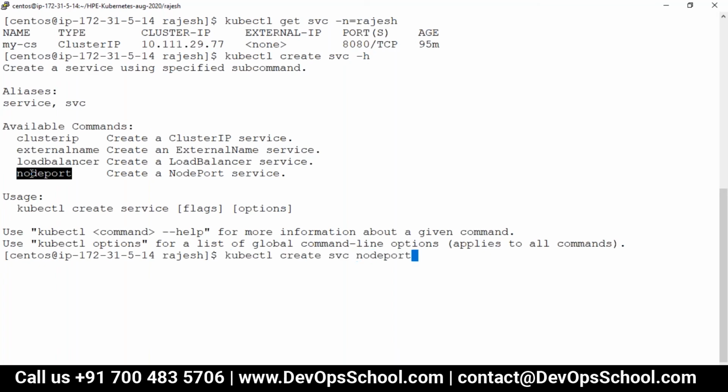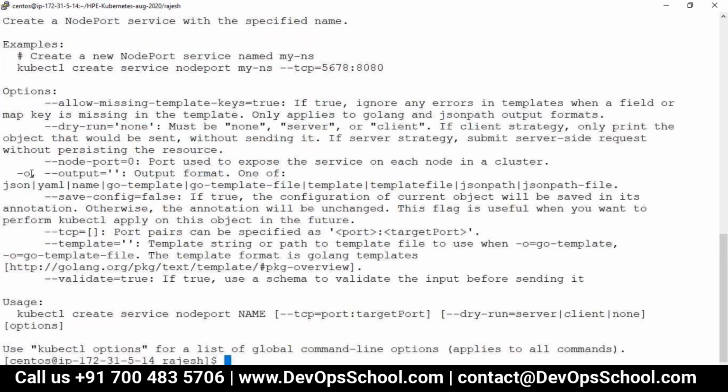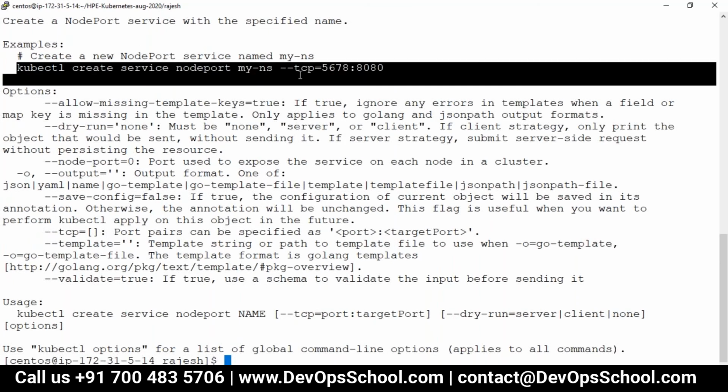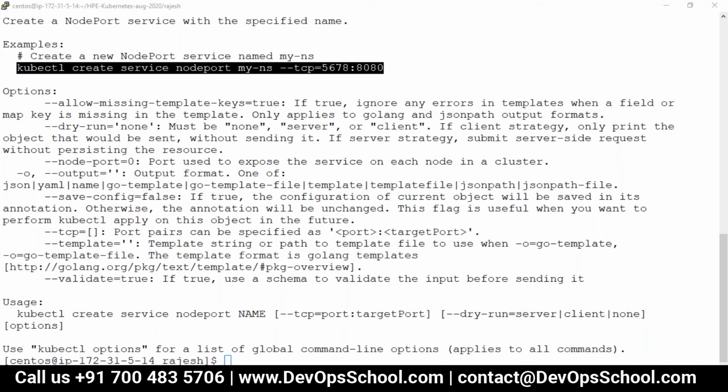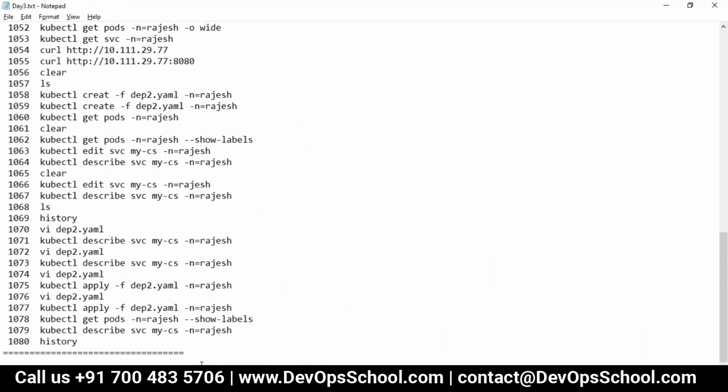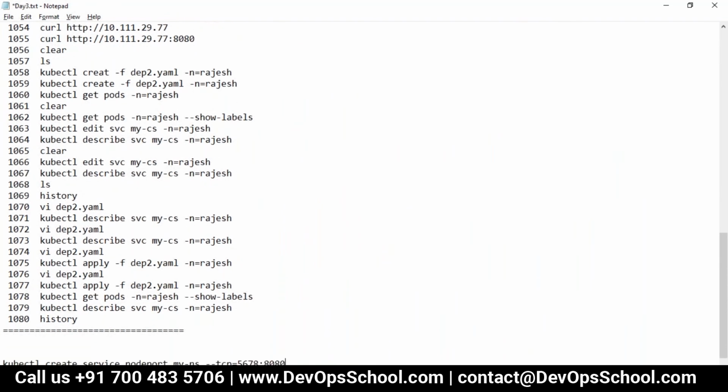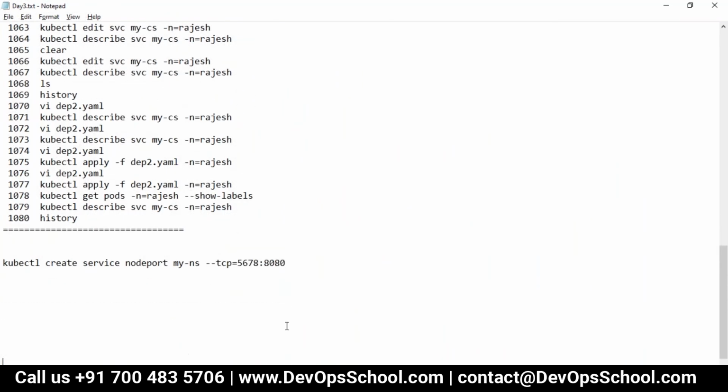So node port -h. Now if you look at this, this is the important one. This is the command. Here this is the service port, and this is the container port, 80, the pod port. Okay, now where is the node port?